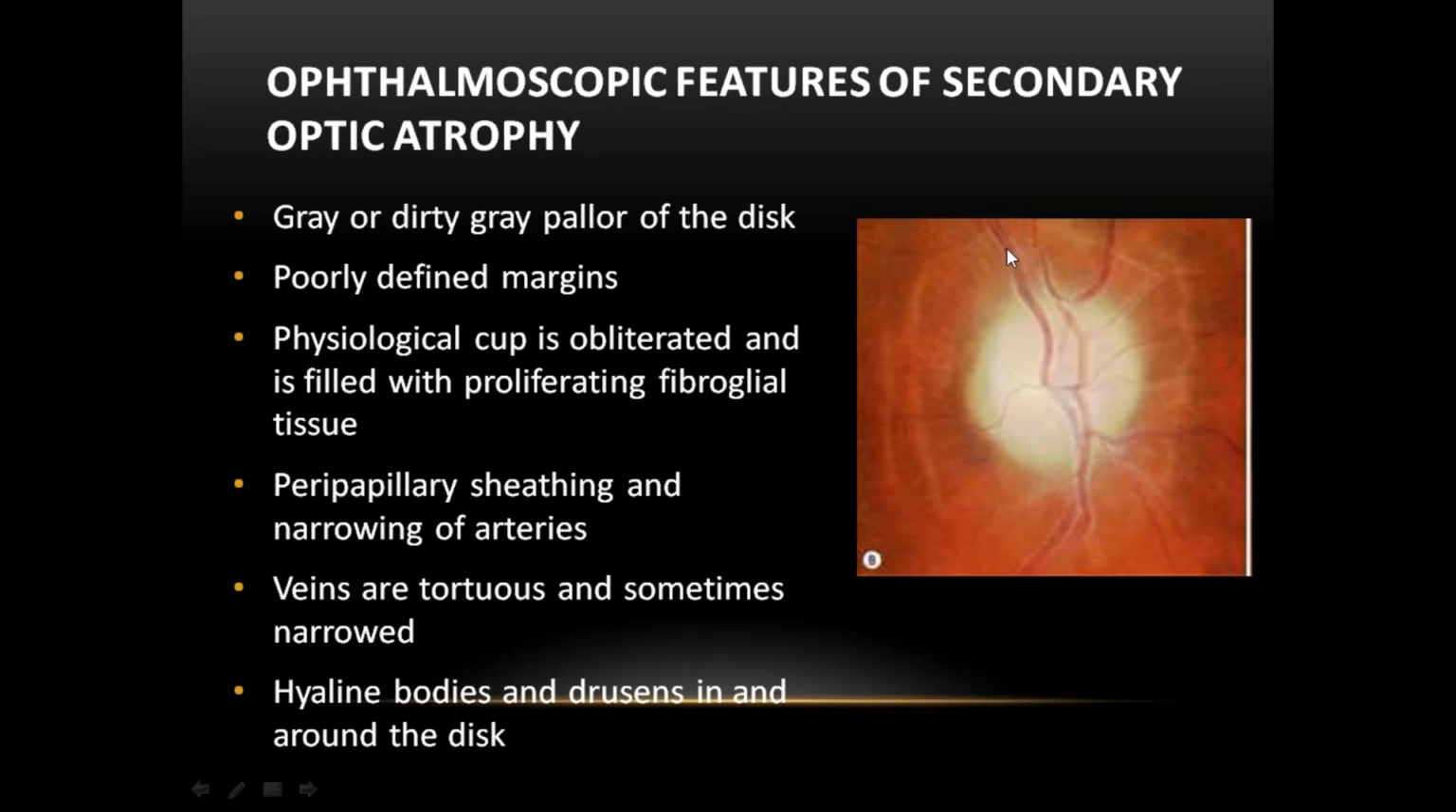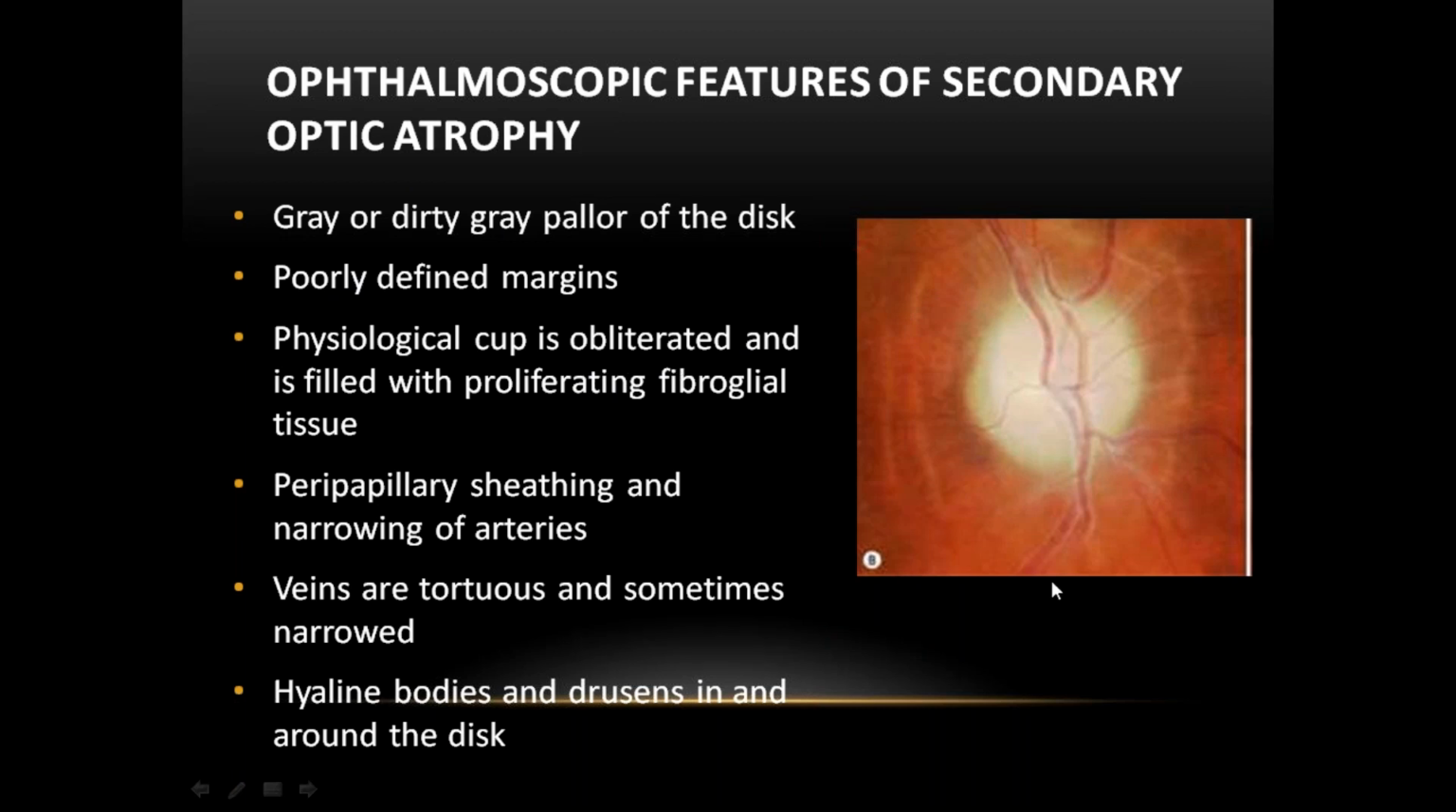That is called sheathing of the vessels. And margins are also blurred because the glial tissue covers the physiological cup, disc margins and blood vessels. They are all involved. There will be blurring of the blood vessels. The physiological cup is not visible. The vessels are dilated and tortuous, and there is sheathing of the vessels. Poorly defined margin. Physiological cup is obliterated and filled with proliferating glial tissue.